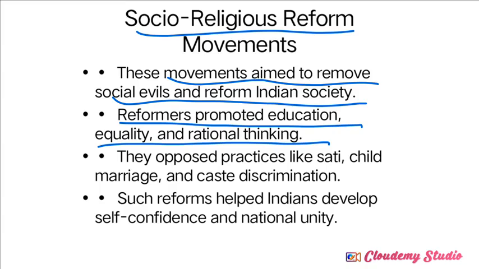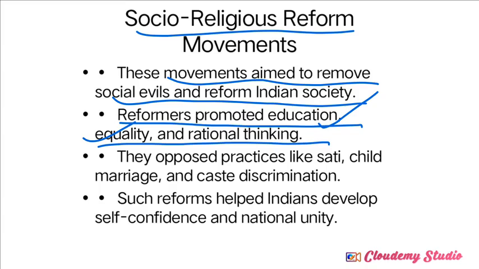That's why they started to promote education, western education, modern education and all. They also started to talk about equality in Indian society: higher caste, lower caste, discrimination and all should not be practiced. Rational thinking means we should think beyond orthodox and blind belief. That's why they started to promote all these concepts.